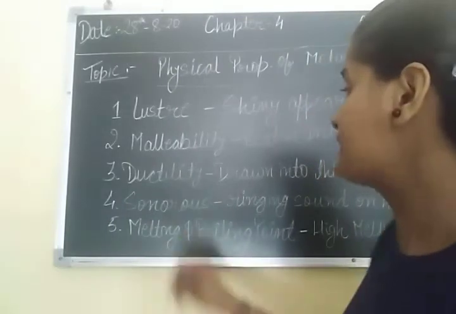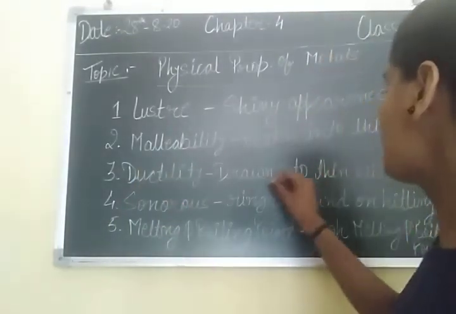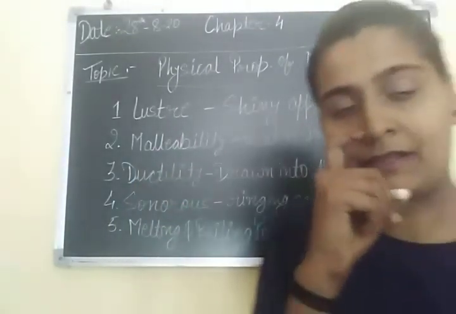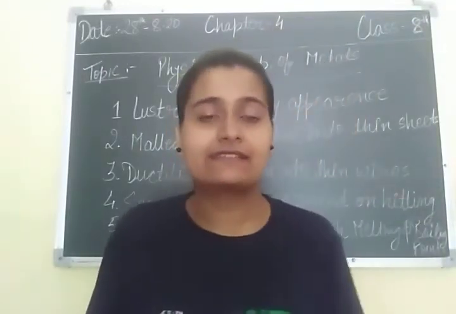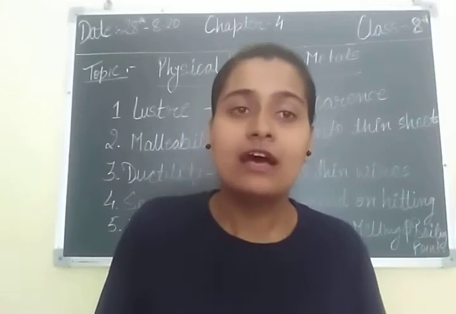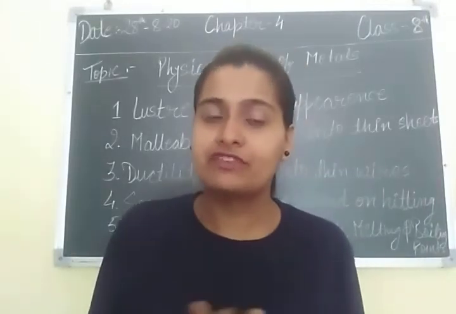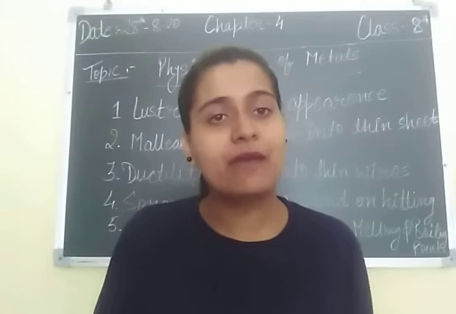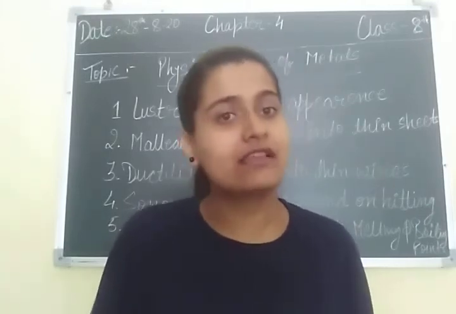So the third property is ductility, drawn into thin wires. Metals also have the characteristic that we can make thin wires from them. Which metals are those? Like gold and silver.